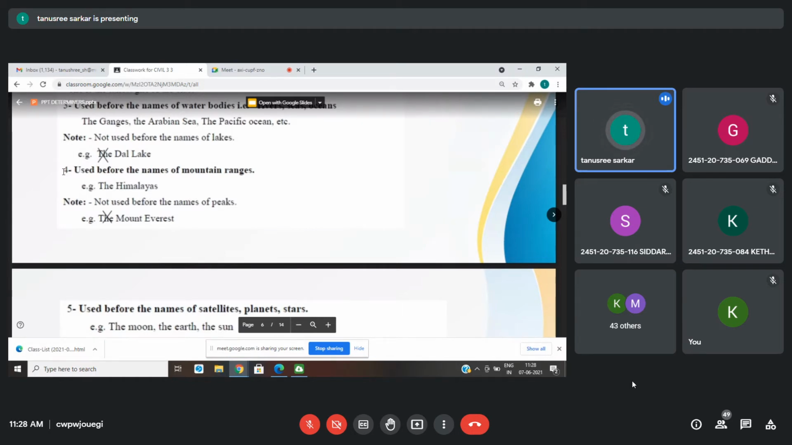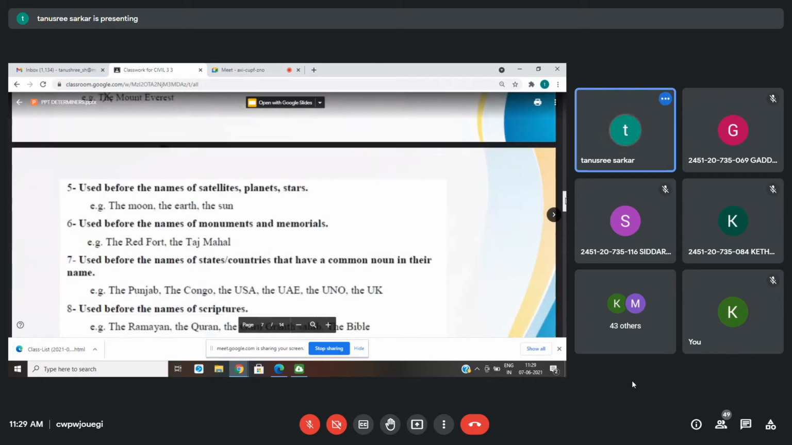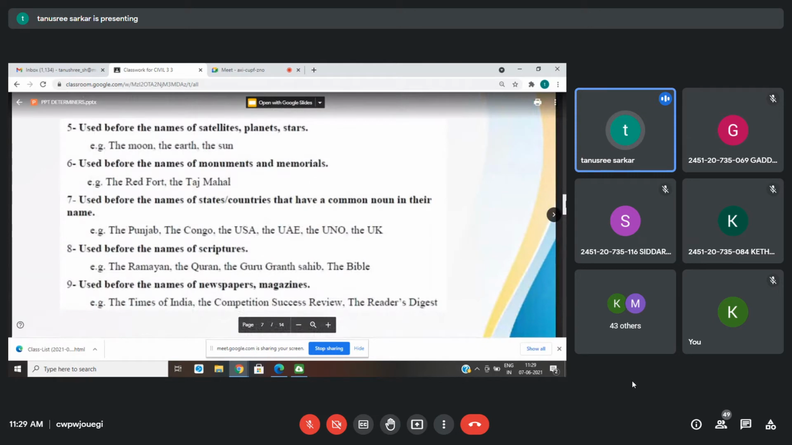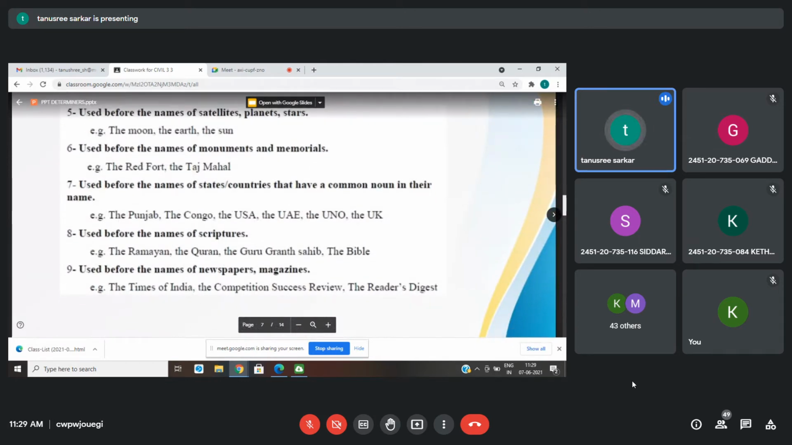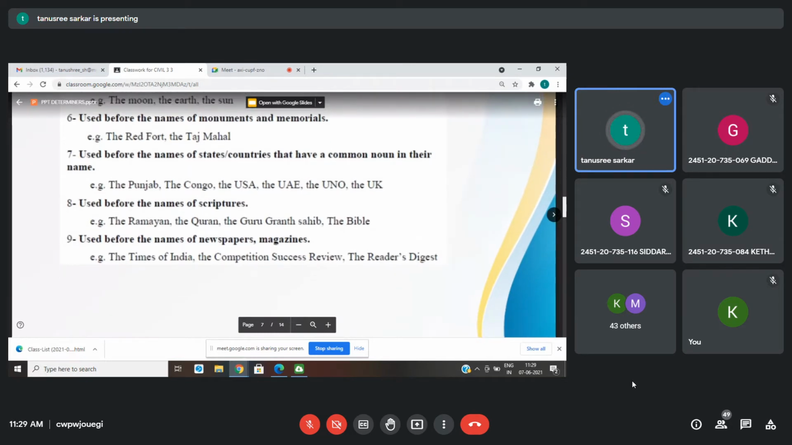Now, number four, it's used before the names of mountain ranges always, but not before the names of peaks. So the Himalayas are mountain ranges, made up of many mountains, and we call it the Himalayas. But if it is a particular mount, a particular peak, for that we don't make use of any article. It's simply Mount Everest. It is also used before names of satellites, planets, and stars. It is also used before the names of monuments and memorials. It's used before the names of states and countries that have a common noun in their name.